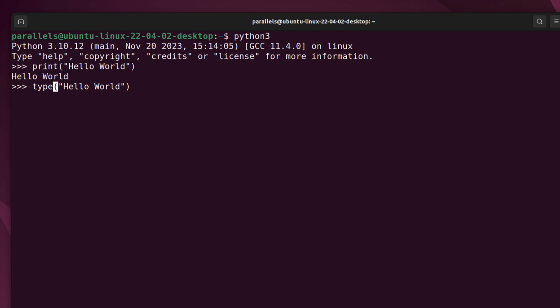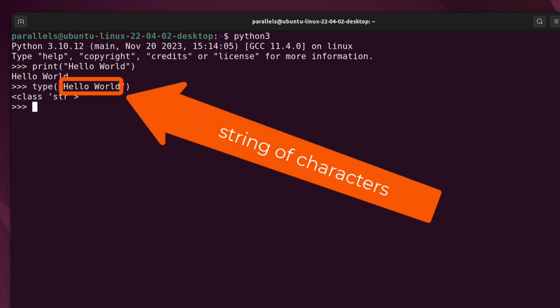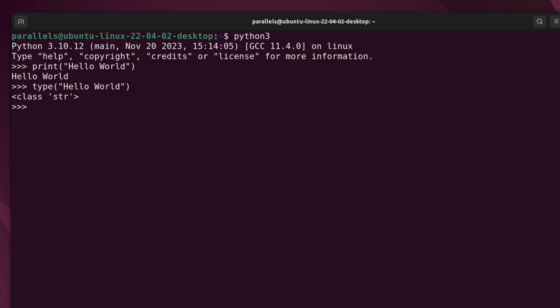So if I click enter, you can see str, which really means string simply. So strings are all those characters here inside the quotes, and note we included the space as well. When I click spacebar, it's still considered a special character. It can be part of the string.